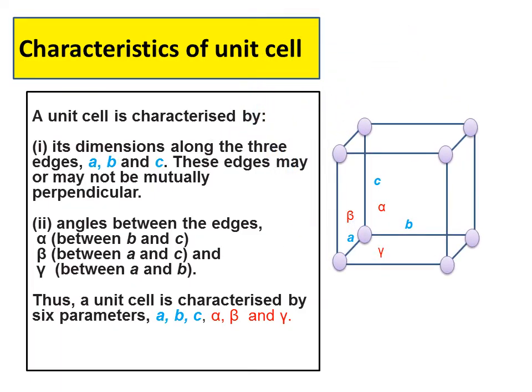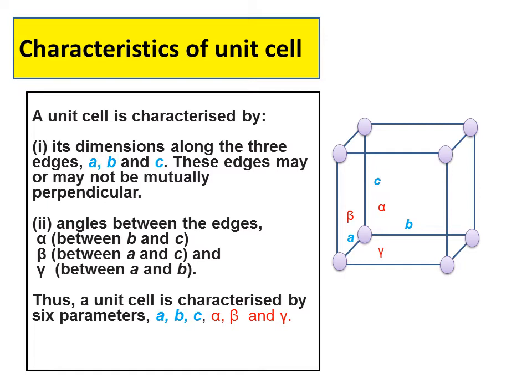After understanding what is unit cell, let us understand the characteristics of unit cell. It is very simple, dear students. Only two characteristics. One is edge length, that is, see, these are the edges. And another one is interfacial or axial angle. You can see alpha, beta, gamma. Okay, so only two characteristics. One is edge length and another one is axial angle.